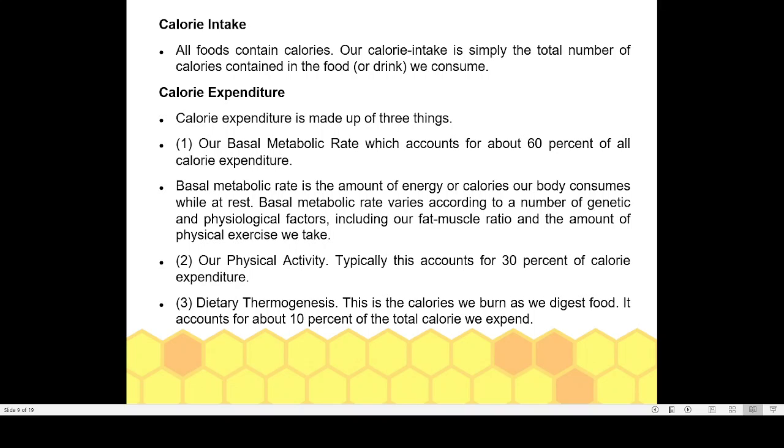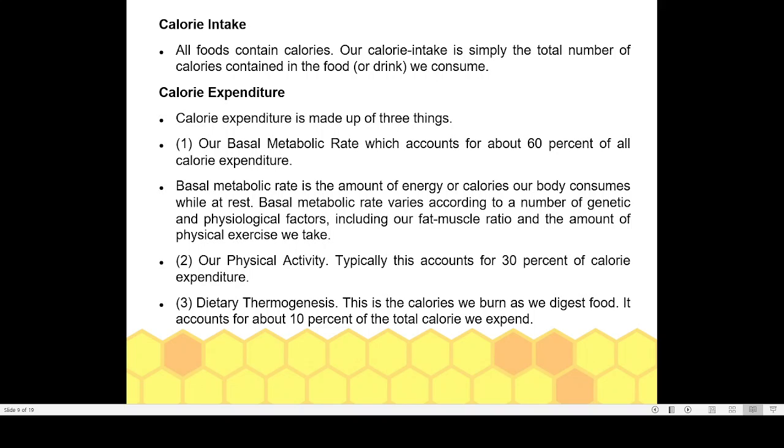Calorie expenditure is basically constituted by three things. One is our basal metabolic rate, physical activity and thermogenesis. We have to see how we are spending energy. What are the factors responsible for utilization of energy? How we are using our energy. We are taking food and food contains energy and we are utilizing that energy. There are three important ways by which we are utilizing energy.